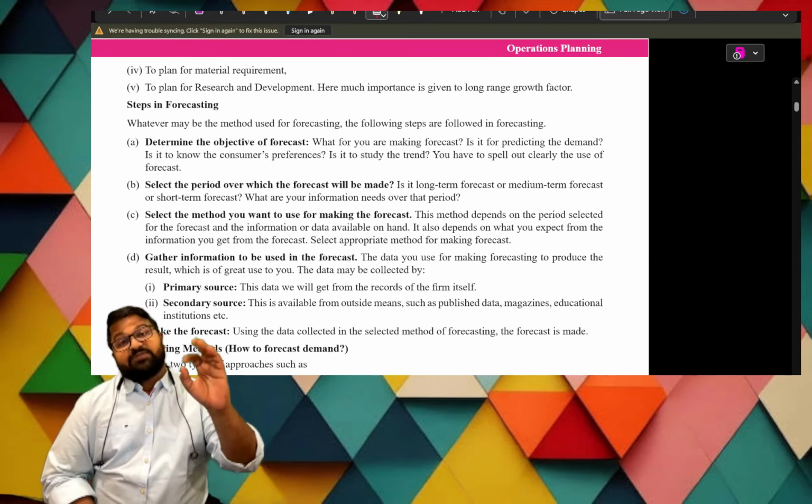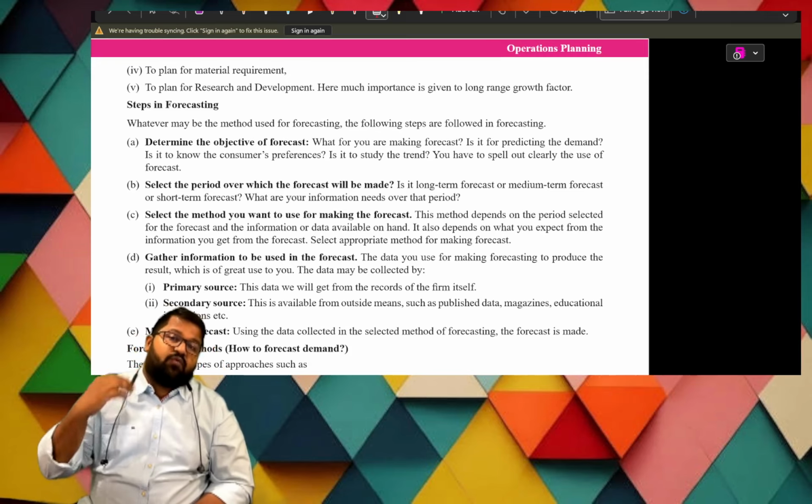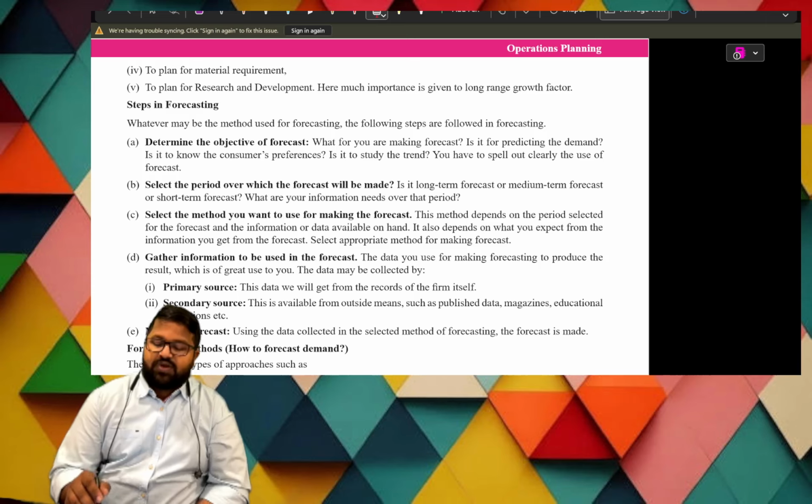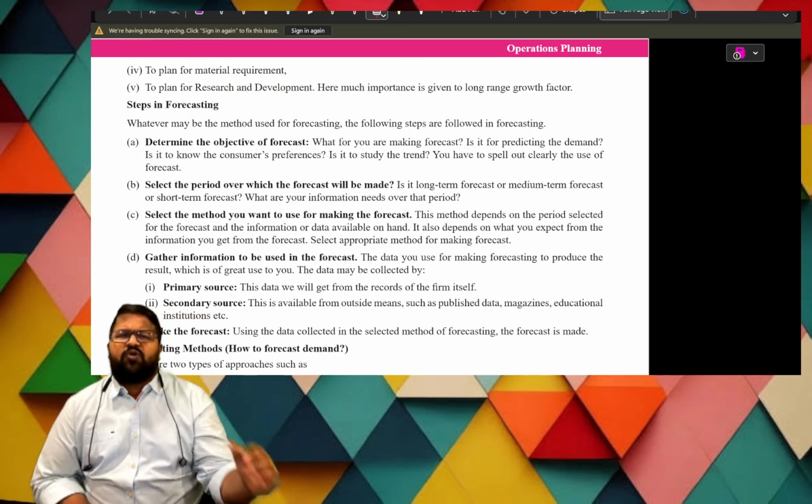Next, steps in forecasting. What are they? The steps we take to get a forecast. What are the steps? First one, determine the objective of forecast. What is the motive behind forecasting?